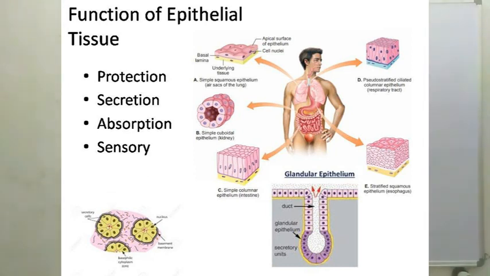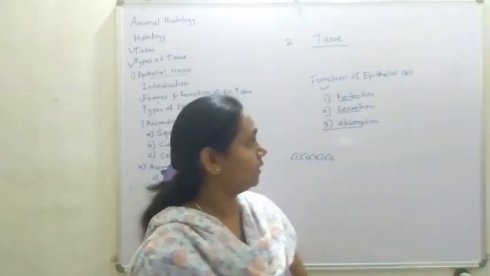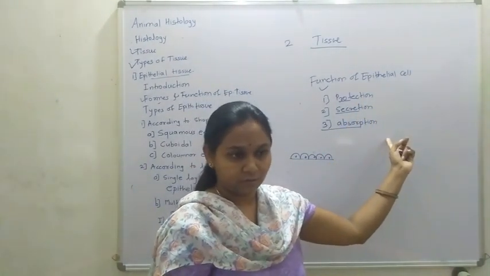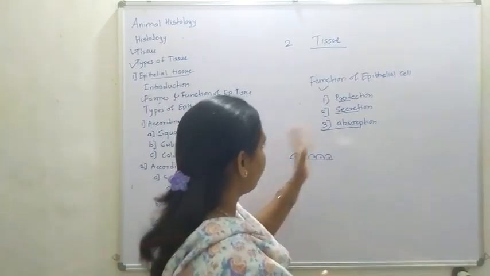These are absorbed through the intestine, which also has epithelial cells, so that is also absorption. These are the three main functions of epithelial cells: protection, secretion, and absorption, and also nourishment of our body.